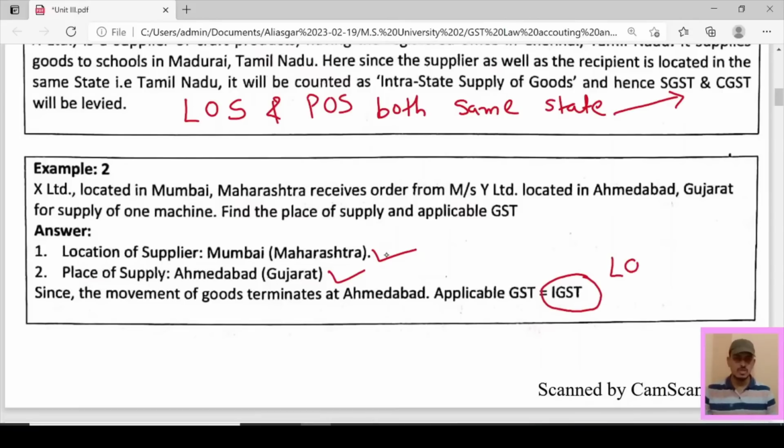Because location of supplier and place of supply are both in different states. सेम स्टेट में नहीं है, डिफरेंट स्टेट में है, इसलिए यहां पे IGST will be levied.